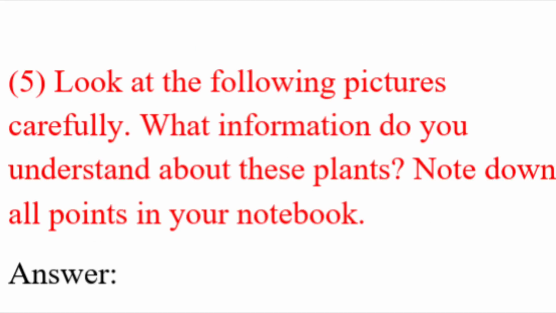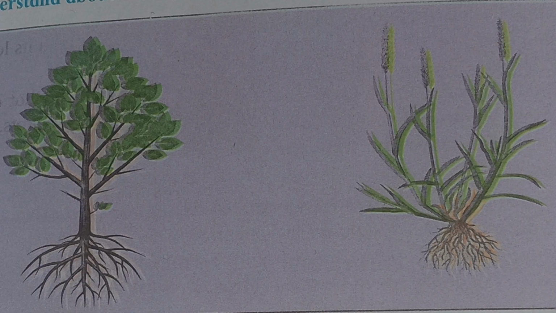Question number 5. Look at the following pictures carefully. What information do you understand about these plants? Note down all points in your notebook. Here is the picture.